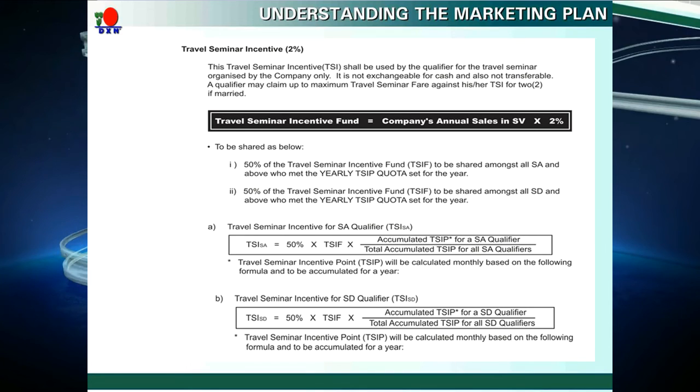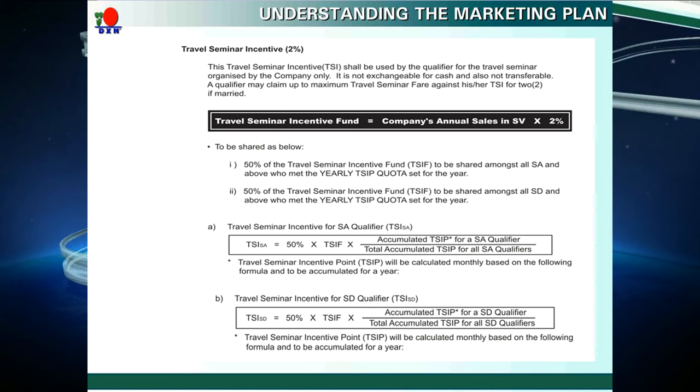The TSI SA qualifier is equal to 50% TSI fund times the accumulated TSIP of the star agent qualifier, divided by the total accumulated TSIP for all the star agent qualifiers. Accumulated travel seminar points of each are calculated monthly from the personal PGSV and the PGSV from the 1st to the 5th generation.